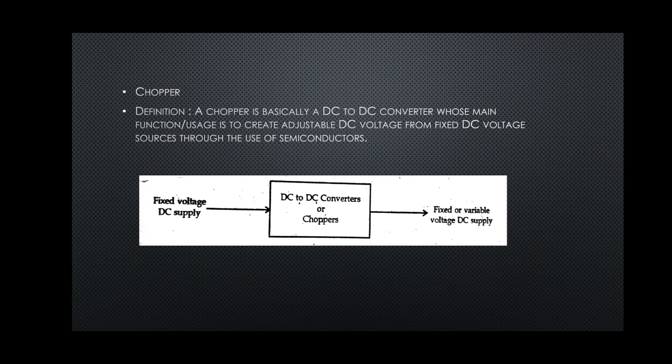What are choppers? A chopper is basically a DC to DC converter whose main function is to create adjustable DC voltage from a fixed DC voltage source through the use of semiconductors. So, fixed DC is converted into variable DC by the use of power semiconductor devices. Such circuits we define as choppers. So, choppers are DC to DC converters.